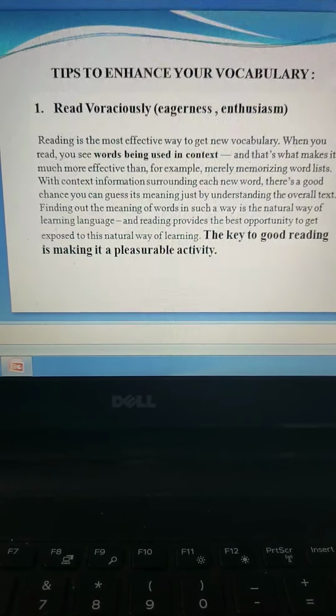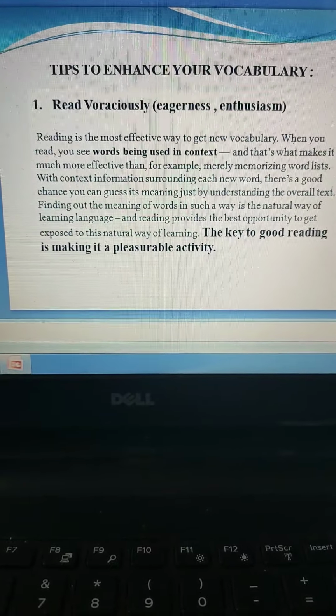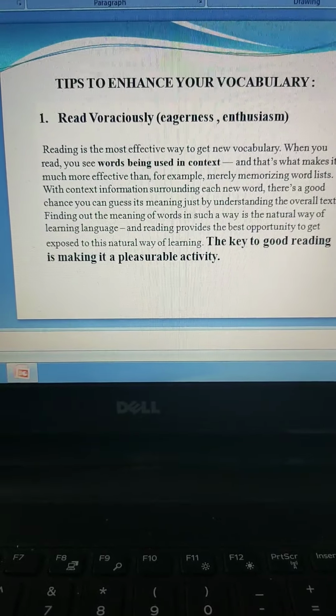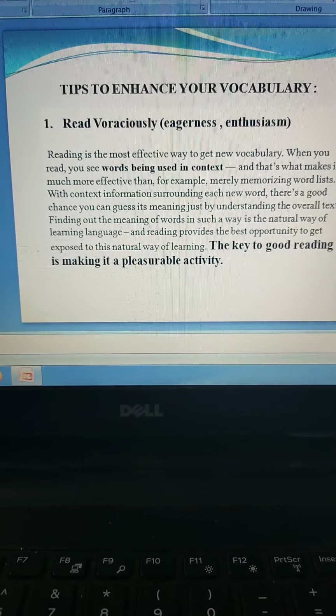The writing part is another type of vocabulary where you use words which you know and you write. Okay, now coming to the tips to enhance your vocabulary. How would you enhance your vocabulary? How would you improve or develop your vocabulary?